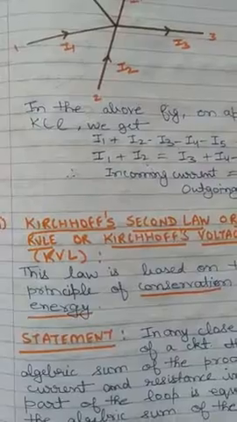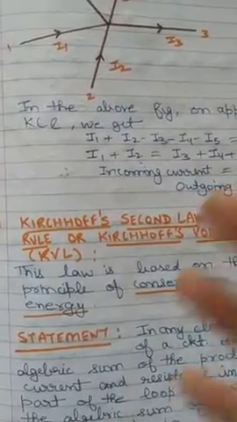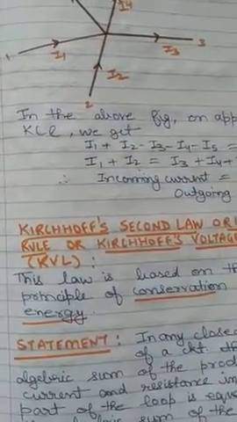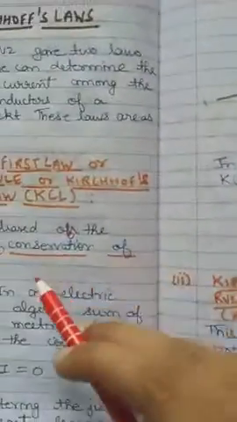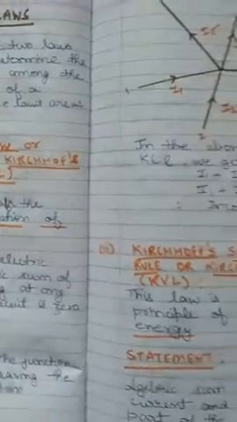Is it clear? This is a 1 mark question, mostly asked in the board examination, on what principle these laws are based, or sometimes one law is given, like KVL is based on which principle. It is based on conservation of energy. KCL is based on conservation of charge. Is it clear?